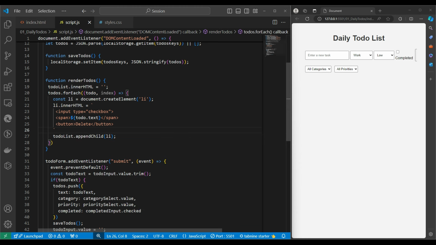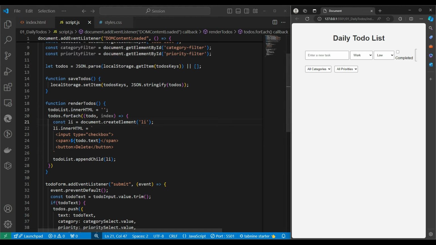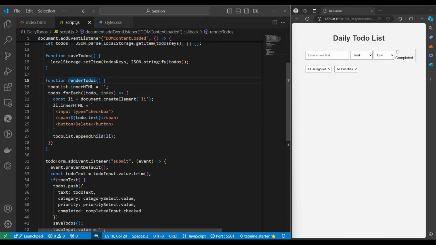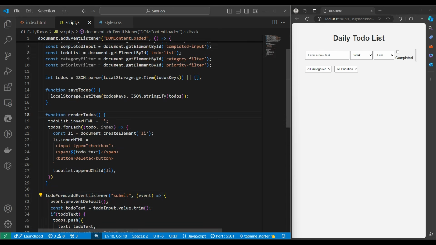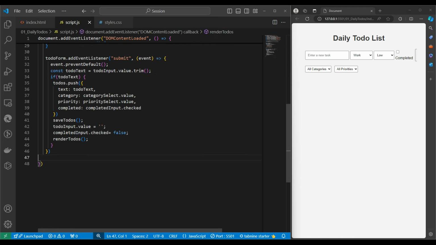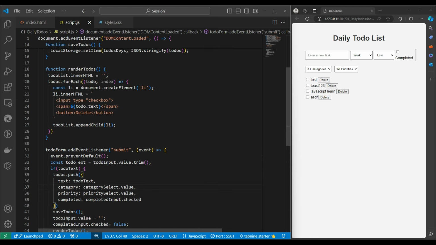So now let's test it. I'll refresh it. When I refresh, I won't get anything, because I wrote renderTodos so that it only works when I submit the form. Or we can call renderTodos on page load also. So let me call it on the page load over here. Now I'm saving it, and now we can see we got it. Definitely the style is not there, but at least we got the data we earlier saved into local storage.